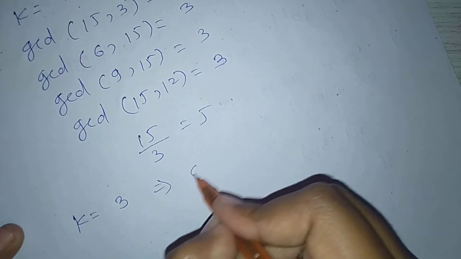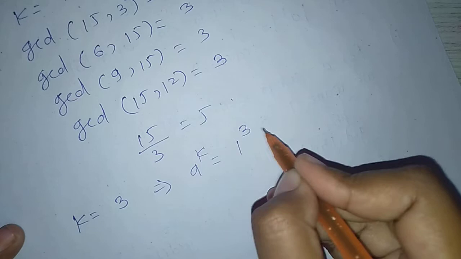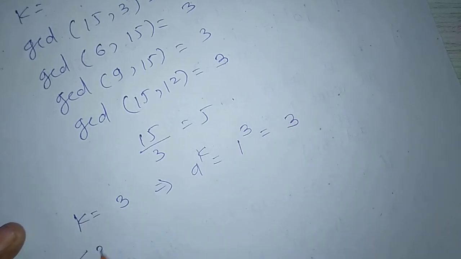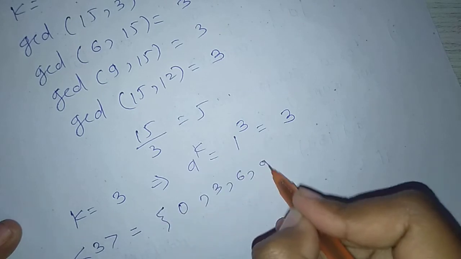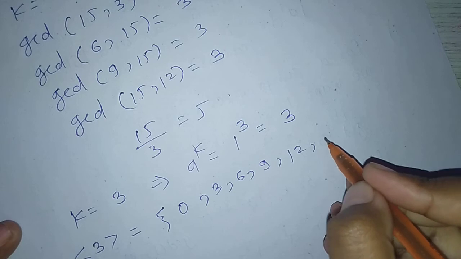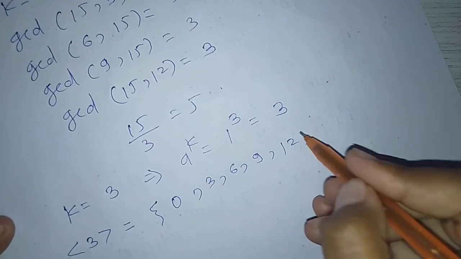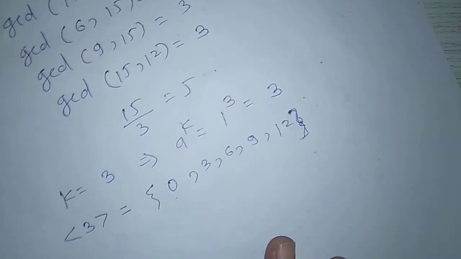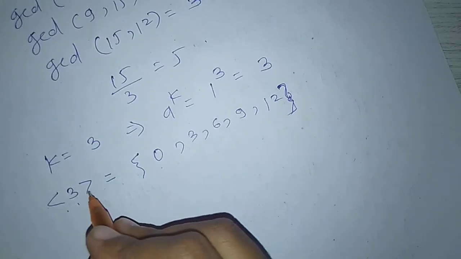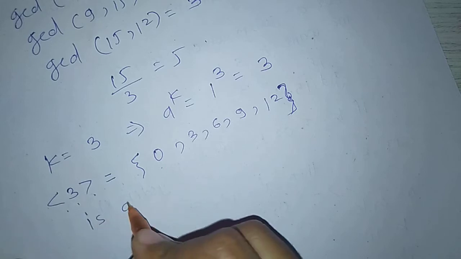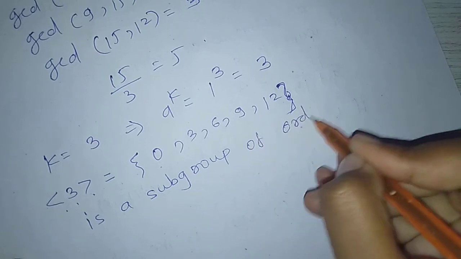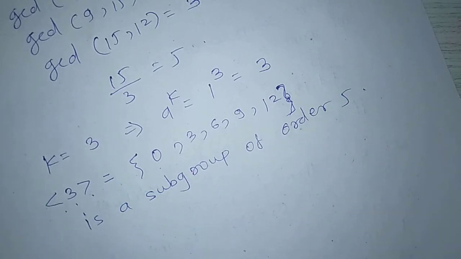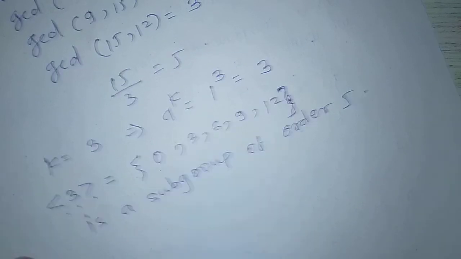For k equal to 3, a raised to k equals 1 raised to 3, which is equal to 3, so the set generated by 3 equals {0, 3, 6, 9, 12, 15}, but 15 in Z15 is 0, so we stop here. So the set generated by 3 is a subgroup of order 5. For other values of k, we get the same subgroup.